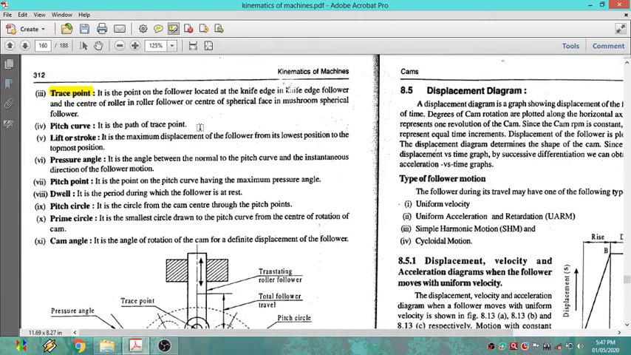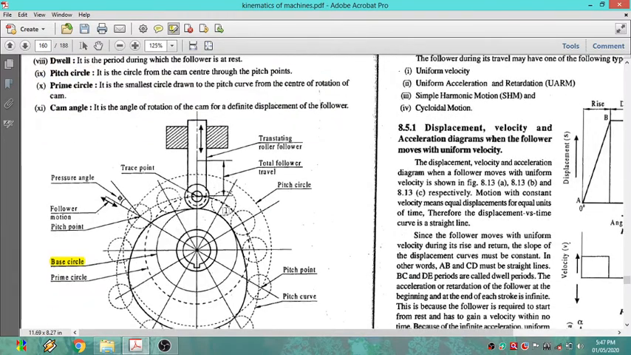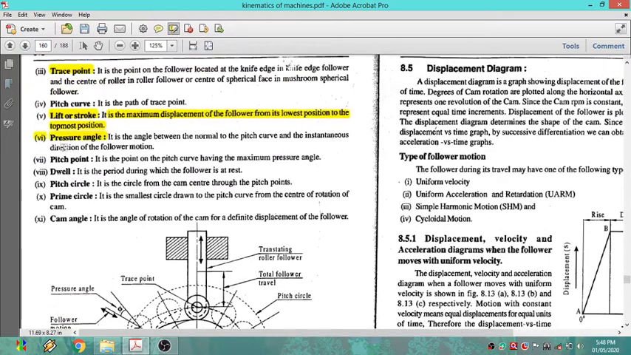Now we will understand this by considering one problem I will explain. The lift or stroke is very important. What is lift or stroke? It is the maximum displacement of the follower from its lowest position to the topmost position. This we can call a lift. So here it is the lowest position and this one is the maximum displacement. This distance between the lowest point and the highest point we can call the total follower travel, or you can call it a lift or a stroke.